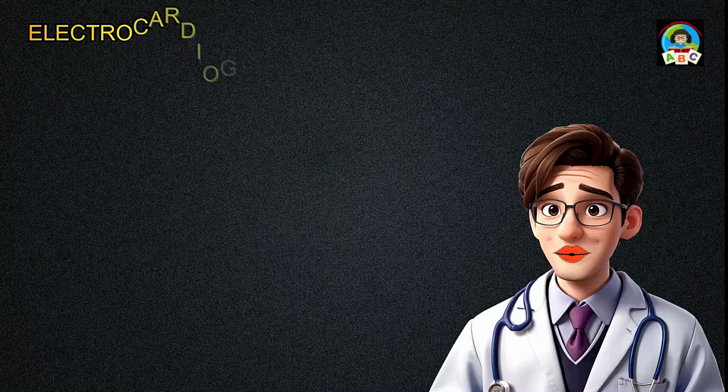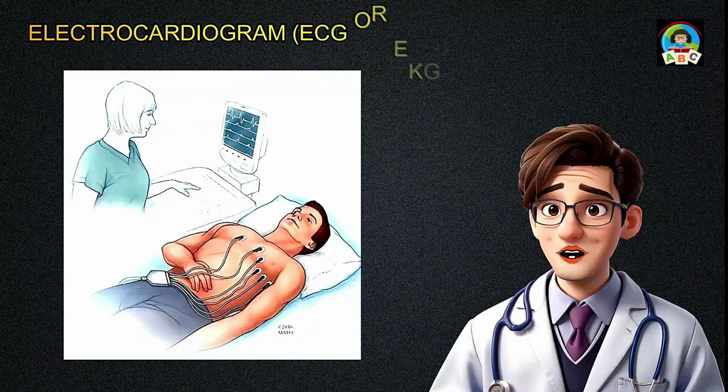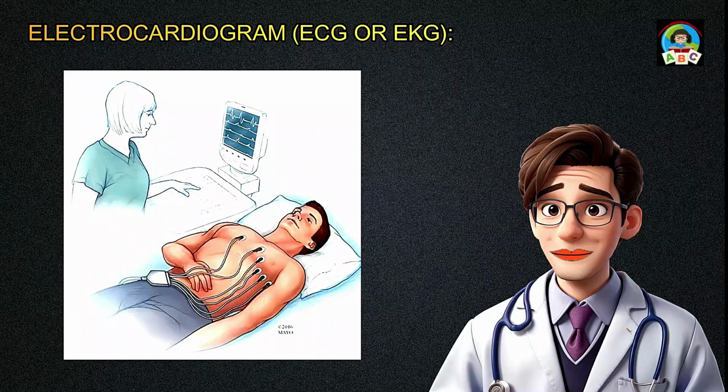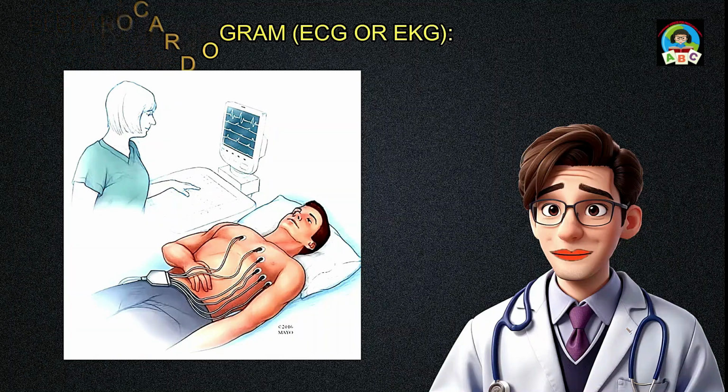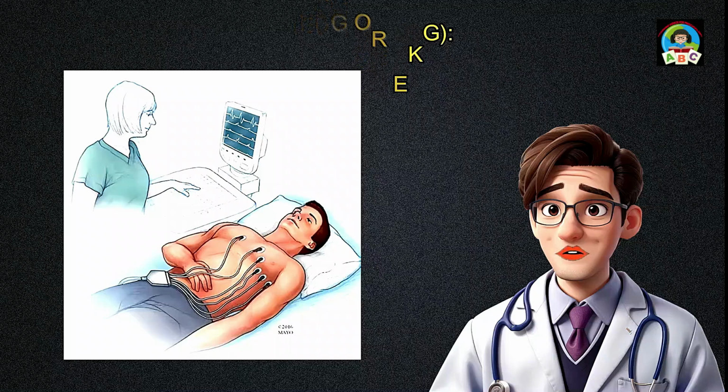Electrocardiogram, ECG or EKG. An ECG, electrocardiogram, is a medical test that records the electrical activity of the heart. It doesn't have an ideal value, but instead displays the heart's electrical patterns. Healthcare professionals analyze the ECG for abnormalities, irregularities, or signs of heart conditions. Normal ECG patterns can vary among individuals. The test helps diagnose and monitor heart issues, providing valuable information for healthcare providers. Any concerns about ECG results should be discussed with a medical professional for proper evaluation and guidance.